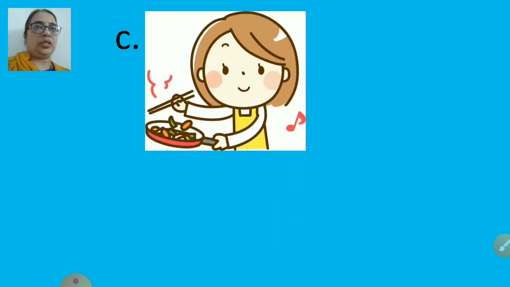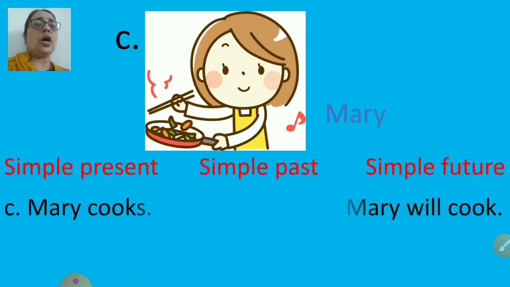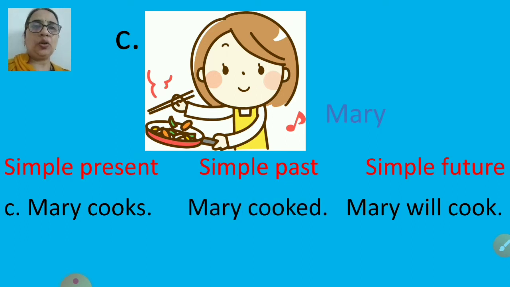C picture. It's a girl named Mary. And what is she doing? She is cooking. So how will we write? Mary cooks. Mary cooked. And Mary will cook. Cook, cooked, will cook.